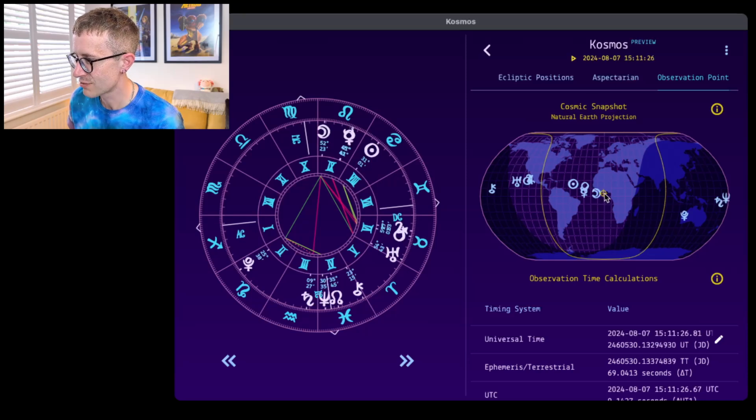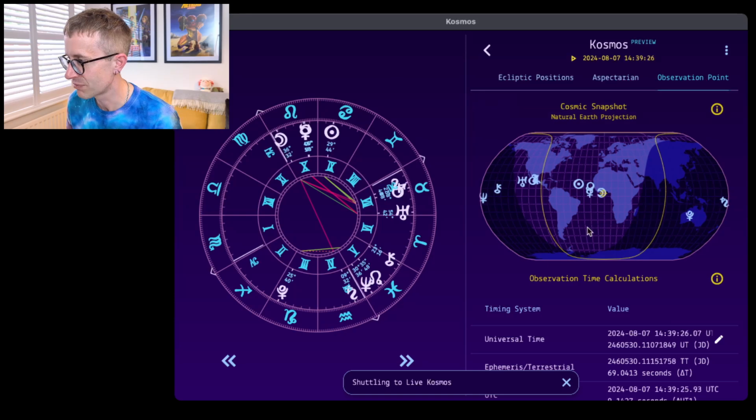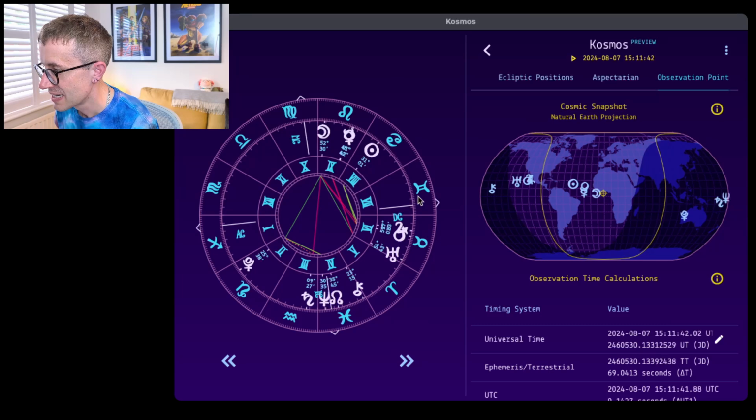Okay, so literally the moon is almost overhead. You can see the MC with the moon pointing up there, and you can see it literally smack bang on us. But if we go to present day, it's just past overhead, and it's daytime with the sun approaching the horizon there.